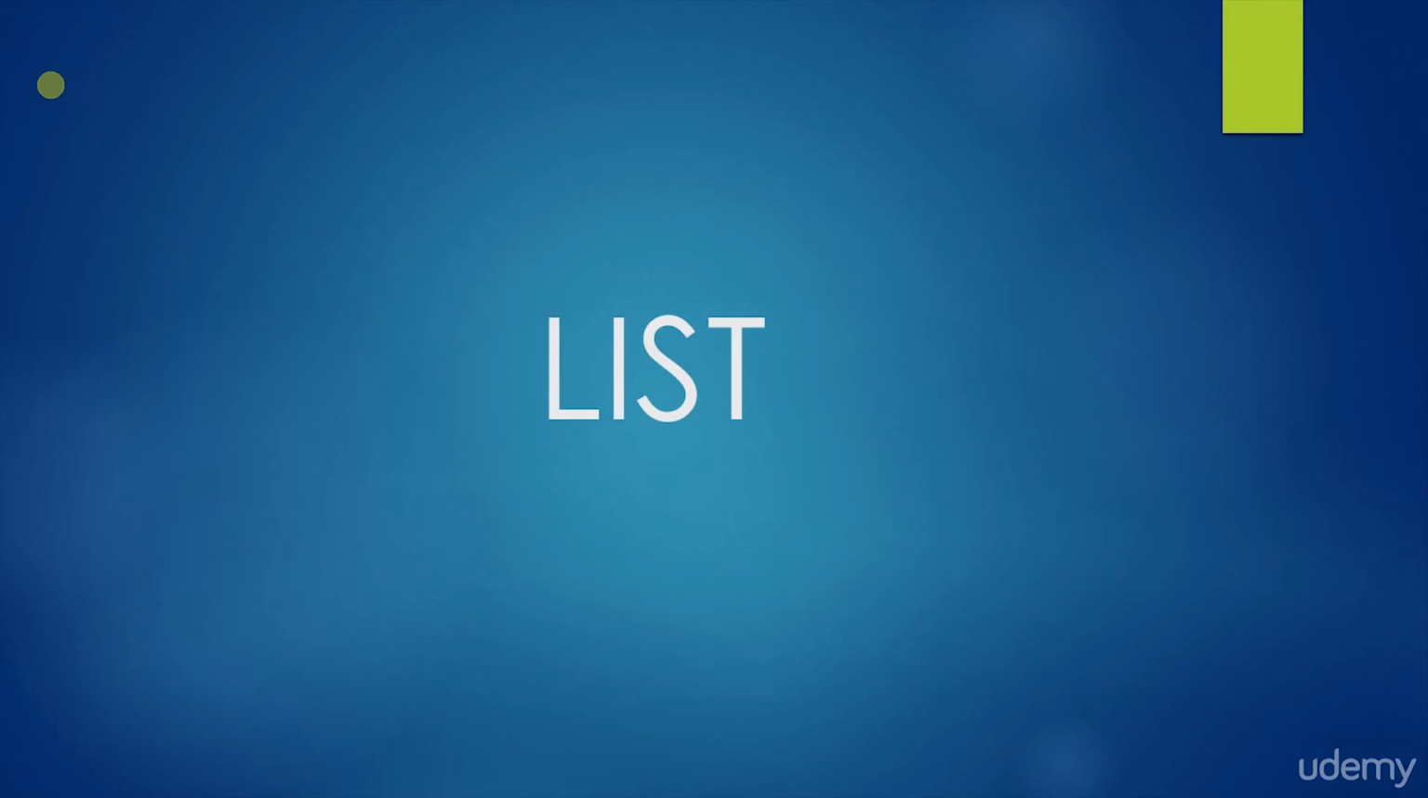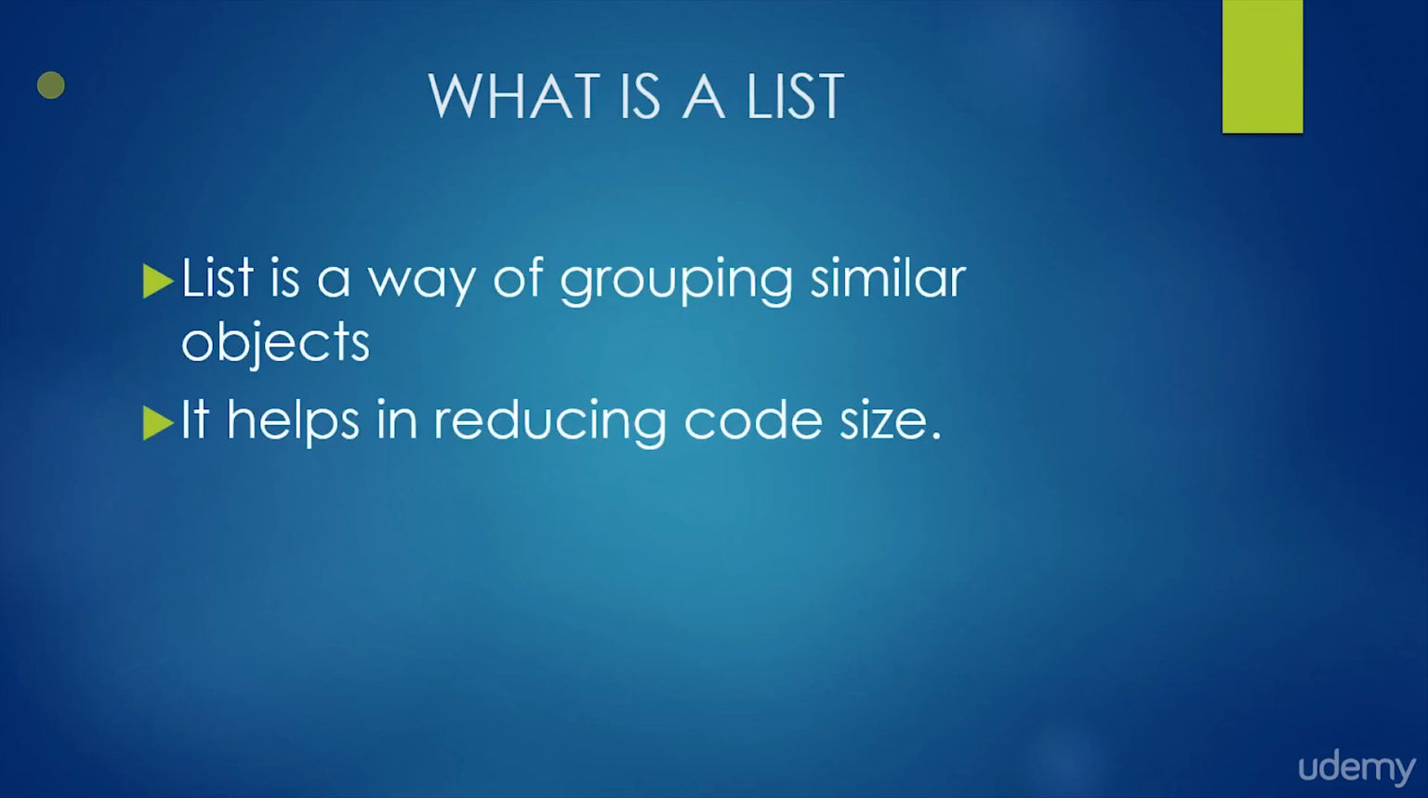Now in this section we are going to learn about lists. What are lists? A list can be treated as a group of similar objects. It's a collection of similar objects. A list is a way of grouping similar objects. Like you can have a list of colors, and inside that list you can have all the colors you want, and by using the name of the list you can access all the colors inside. The best part of the list is that it helps in reducing the code size.